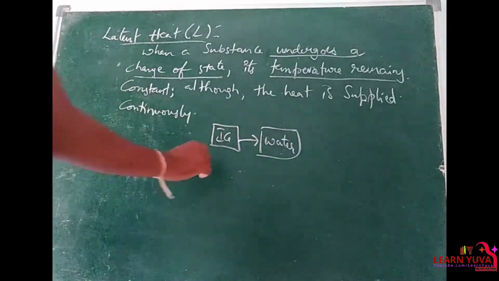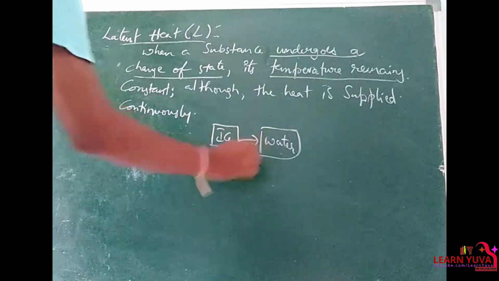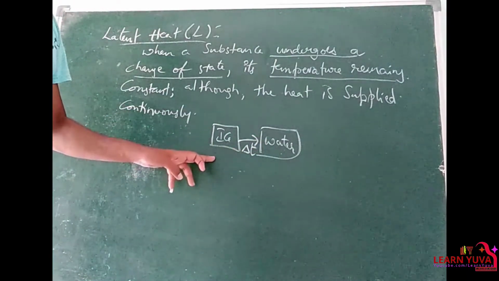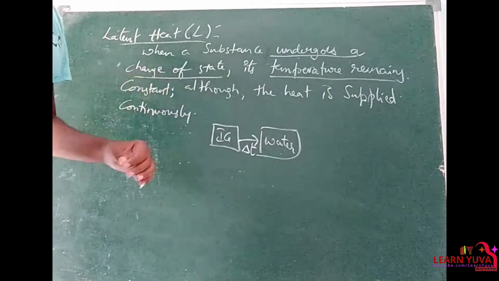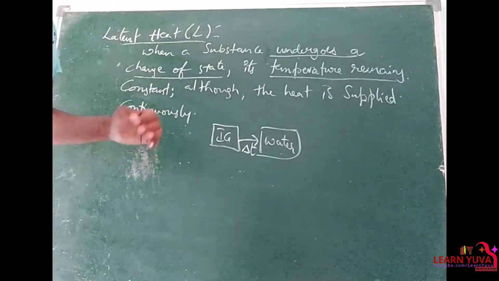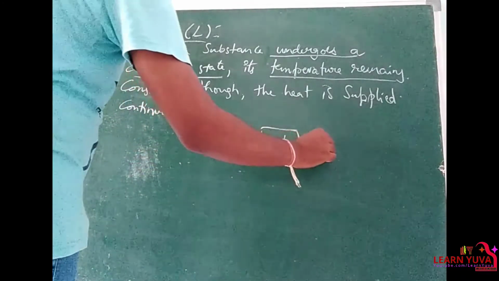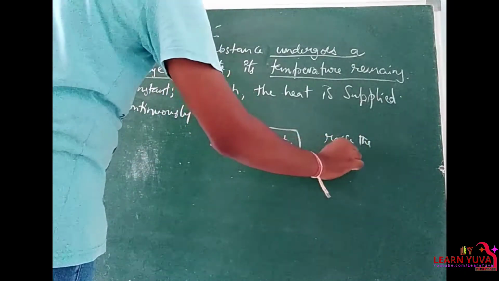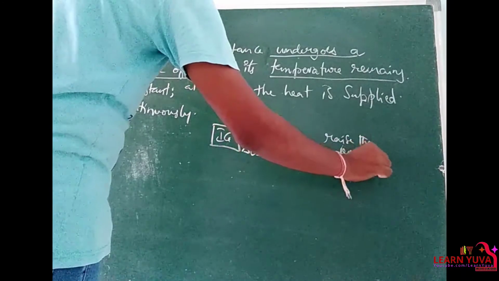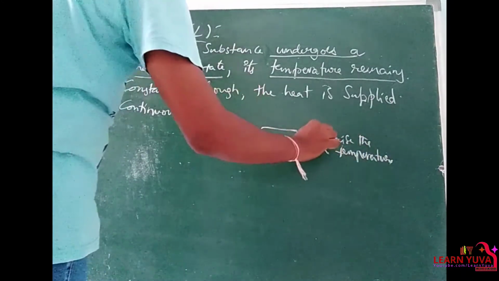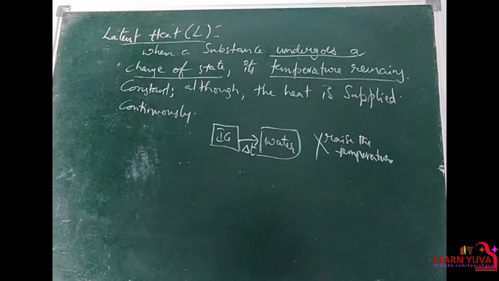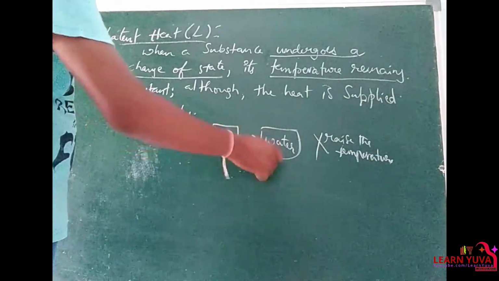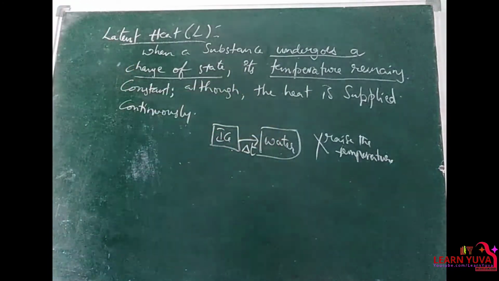So during this change of state, if we are giving heat energy to this ice solid, the given heat energy is not used to raise the temperature. The heat energy is used to convert its state from solid to liquid.